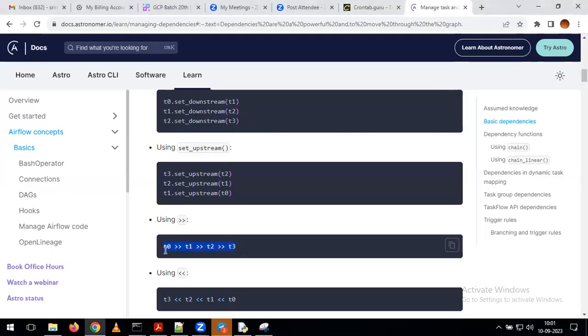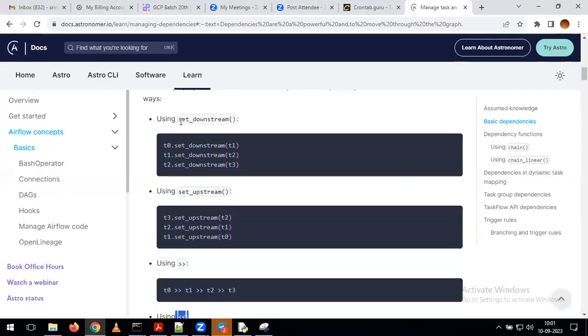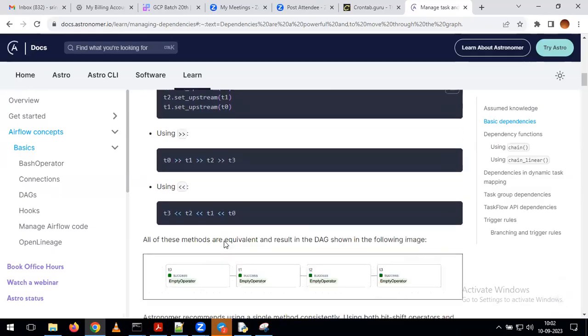But I'm just trying to explain how many ways we can define the dependencies in our Airflow: either by using the greater than operator or the less than operator. Otherwise, we can use the set downstream method, or the set upstream method. By using any one of these approaches, we can define the dependencies as part of our Airflow DAGs.